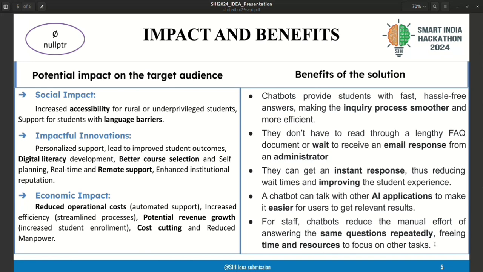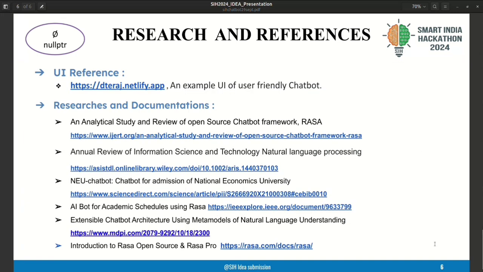It ensures a smoother inquiry process, and also manpower will be reduced and cost cutting is done. Then the staff don't need to answer the repeatedly and frequently asked questions, so that time and resources are saved, which the chatbot automates easily.